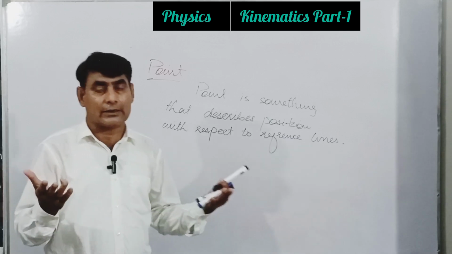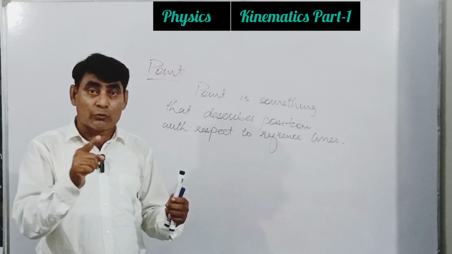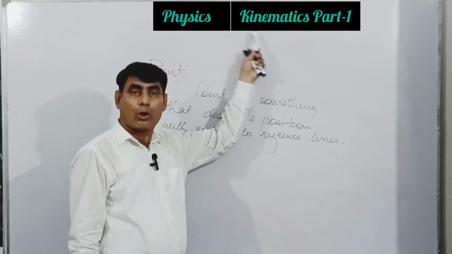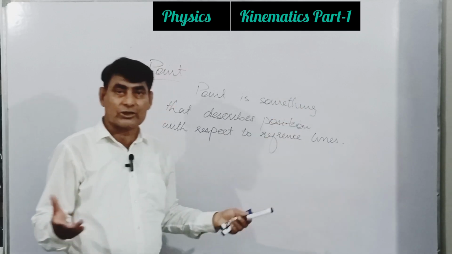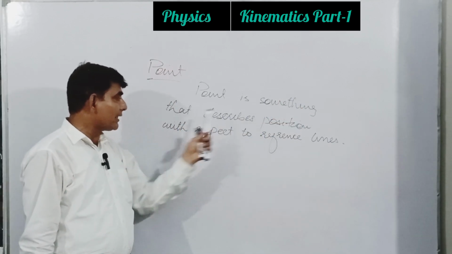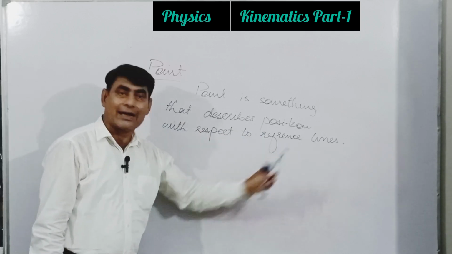And if we discuss changing position, it means we are moving in the right direction: kinematics, measurement of motion. So there must be a change in position. This is the first point: a point is something that describes position with respect to reference lines.